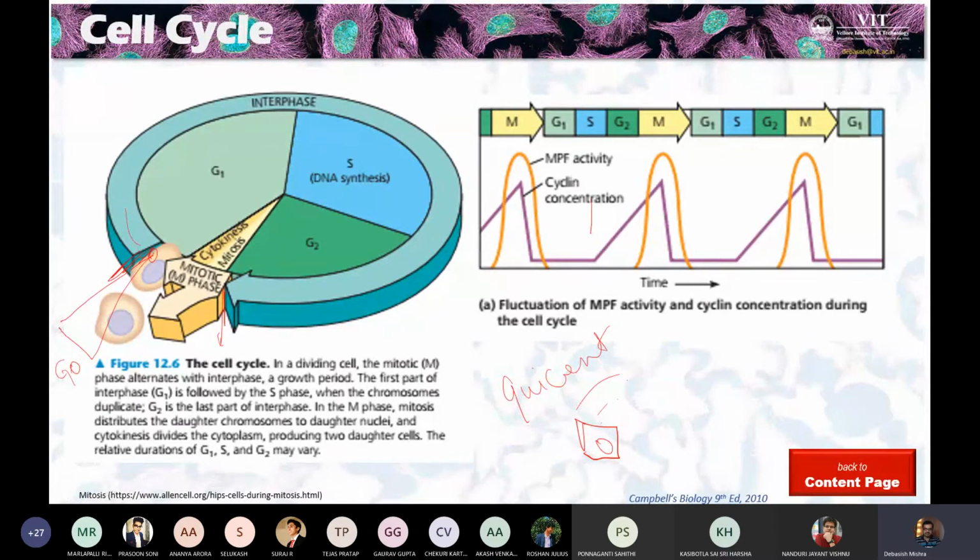In the S phase itself, the replication of DNA happens, because in eukaryotes the DNA replication is a very guarded mechanism. DNA is read, DNA is replicated, then they do have proofreading, so that there is less chance of error. So it takes time.